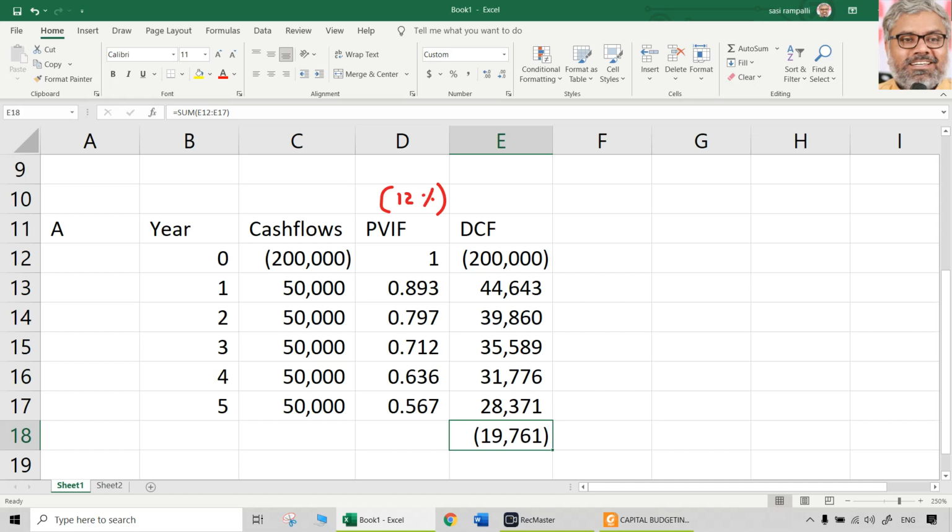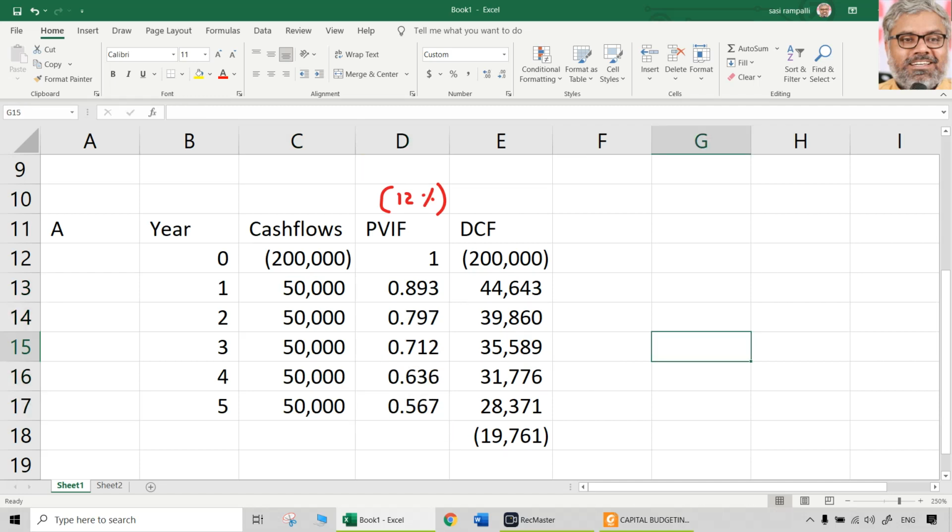But should we really do all this, to be frank? We don't need to. Why? Because the cash inflows here are uniform. And we know very well when the cash inflows are uniform, we can use a technique called annuity. Only when cash flows are uniform can we use annuity. Otherwise, we cannot use annuity. What is annuity? Annuity is nothing but the sum total of the PVIFs.